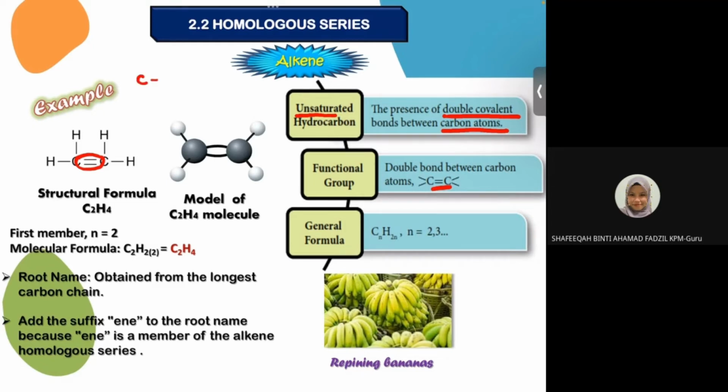So bila, for example, I'll give you another example. 1, 2, 3. Double bond. 1, 2, 3, 4. Okay, can you name this alkene? Okay, try to name this alkene. They have 3 carbon and the suffix is ENE. So what is the name for this compound?